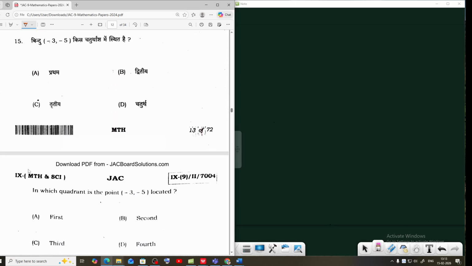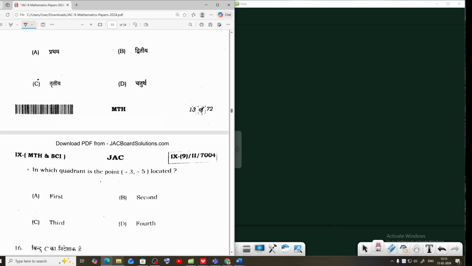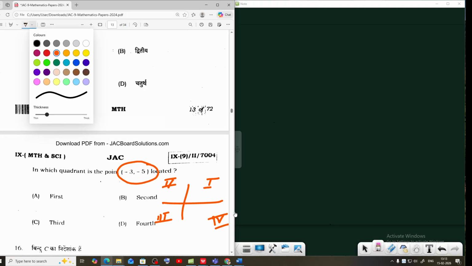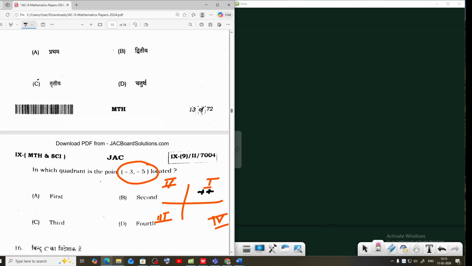Question 15: in which quadrant is the point -3, -5 located? First write the x-axis and y-axis: first quadrant, second quadrant, third quadrant, and this one is the fourth quadrant. The first quadrant has signs plus, plus.